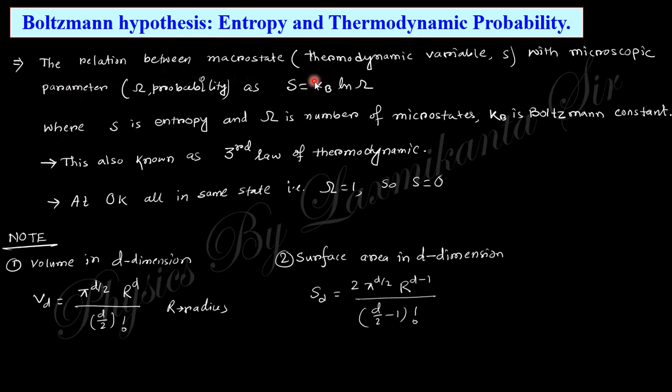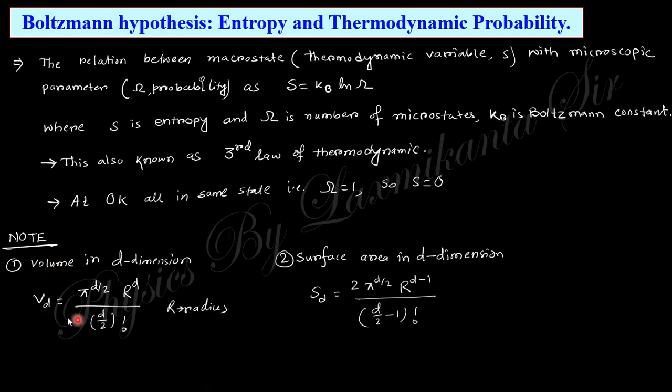This relation between the macrostate, the thermodynamic variable, and the microstate, the statistical variable, is the Boltzmann hypothesis, that is S equals kB ln omega. S is the entropy, kB is the Boltzmann constant, and omega is the number of microstates. So this is the relation of the Boltzmann hypothesis.